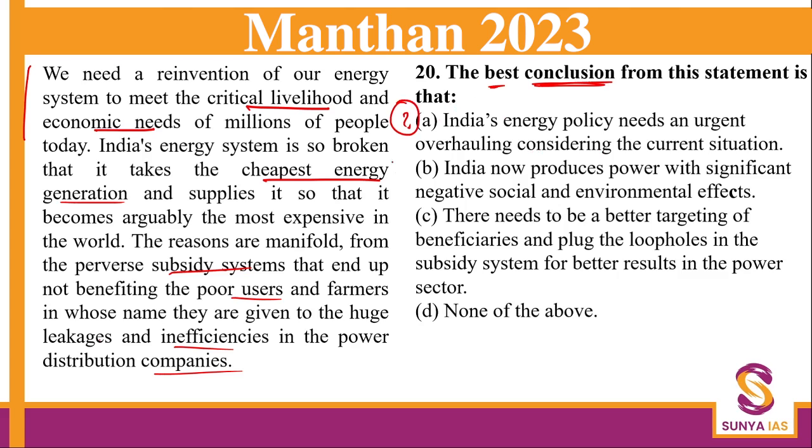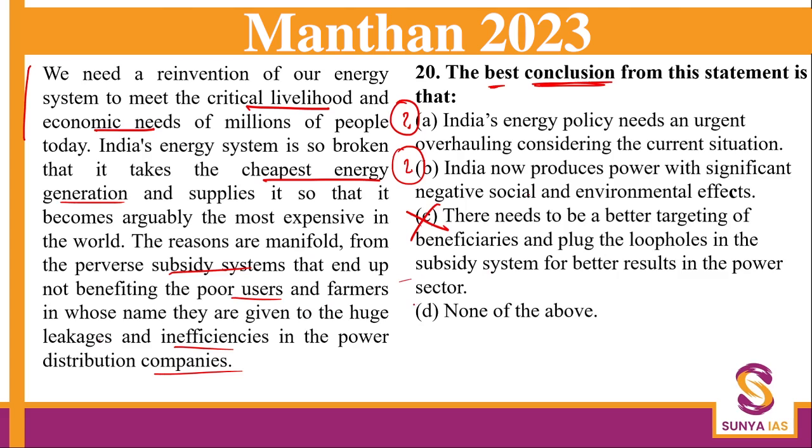That can be: India now produces power with significant negative social and environmental effects possible. There needs to be a better targeting of beneficiaries and plug the loopholes for better results. Now, we are not focusing here on just the results so that the poor are benefited. That is not the thing.